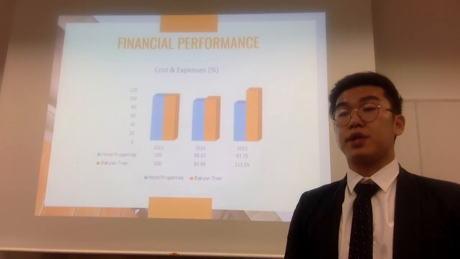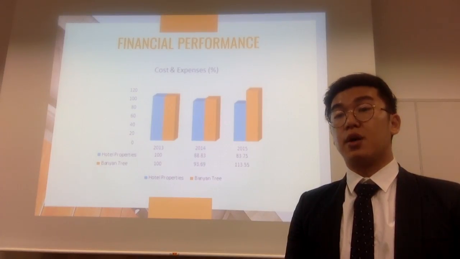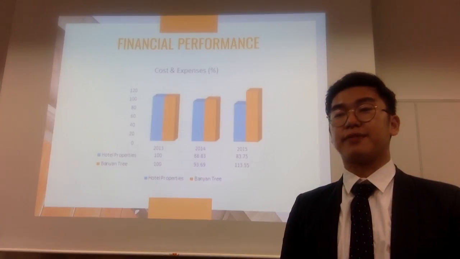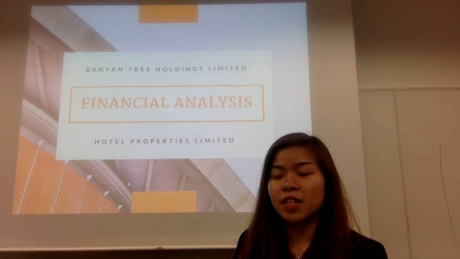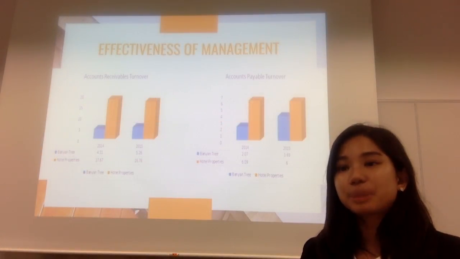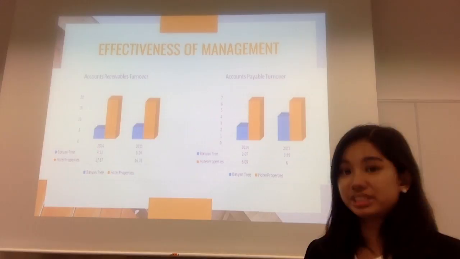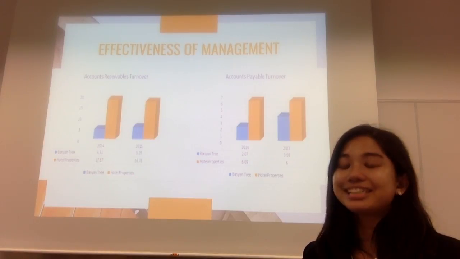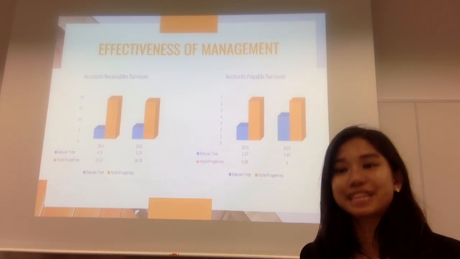As Hotel Properties only introduced one new property, the only costs and expenses needed was to refurbish the older properties, hence the decreasing trend. How about the effectiveness of management? For accounts receivable turnover rate, Hotel Properties is more efficient in collecting their accounts receivables than Banyan Tree, as they have a higher turnover rate, which is favorable from a cash flow standpoint.